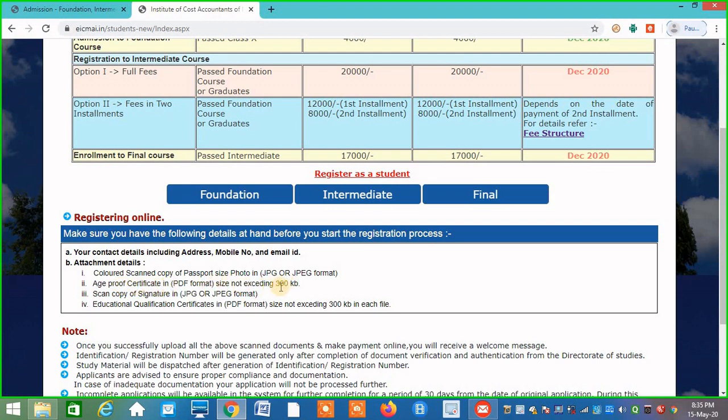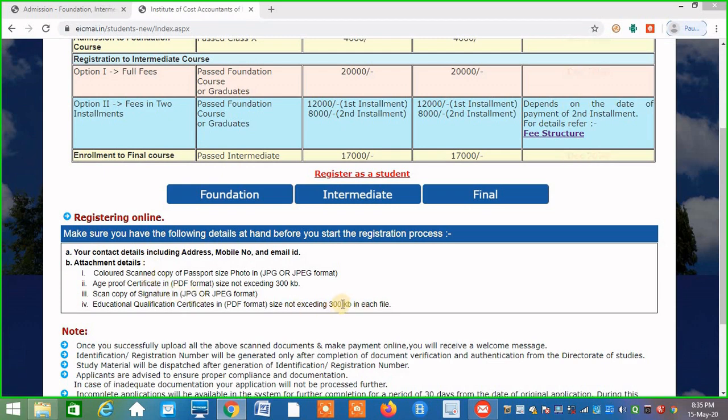That is okay, but it should not be more than 300 KB. A scanned copy of your signature, also in JPG or JPEG format. Educational qualification, meaning your 10th passing certificate or 12th passing certificate mark sheet, which also should not be more than 300 KB. So these things should be ready with you.